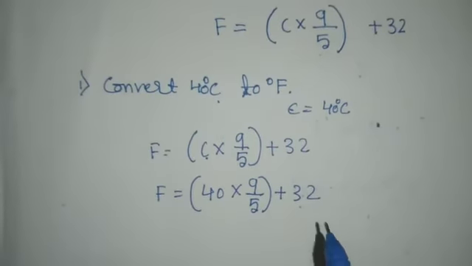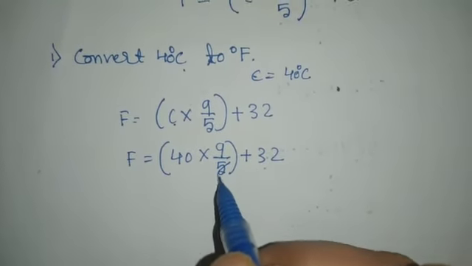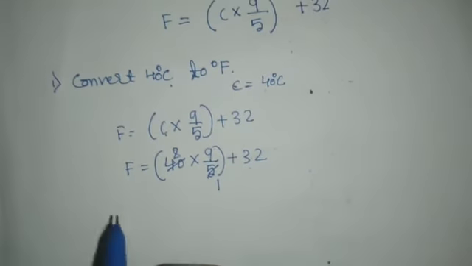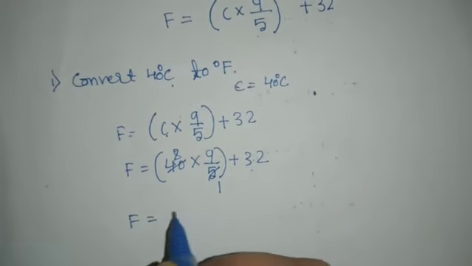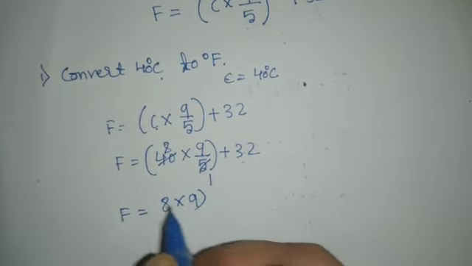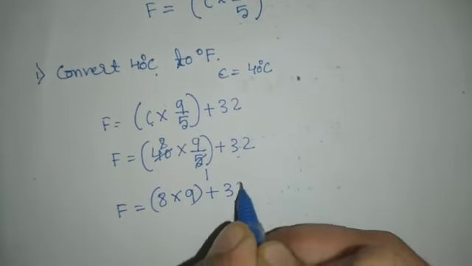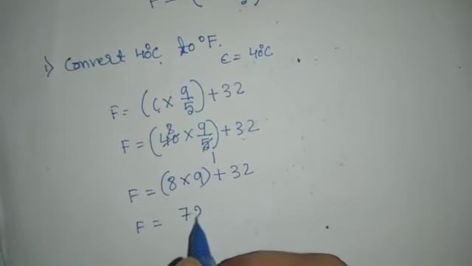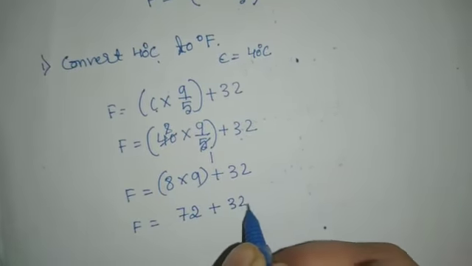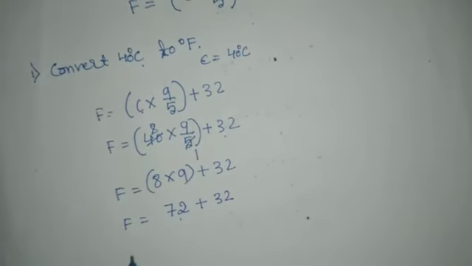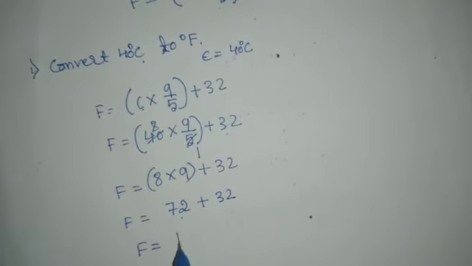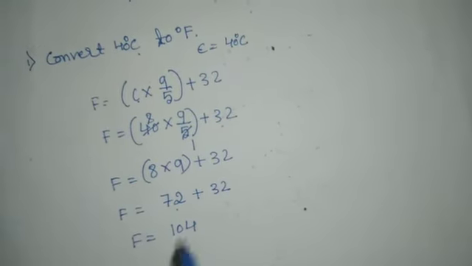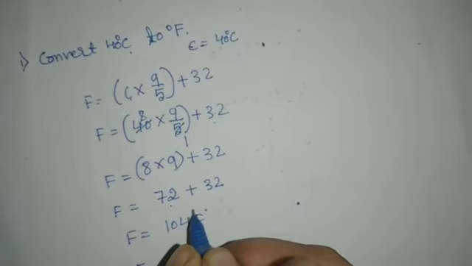Here we can divide: 5 ones are 5, 5 eights are 40. So in the next step, F is equal to 8 into 9 plus 32. 8 nines are 72, plus 32. 72 plus 32, F is equal to 104 degree Fahrenheit.